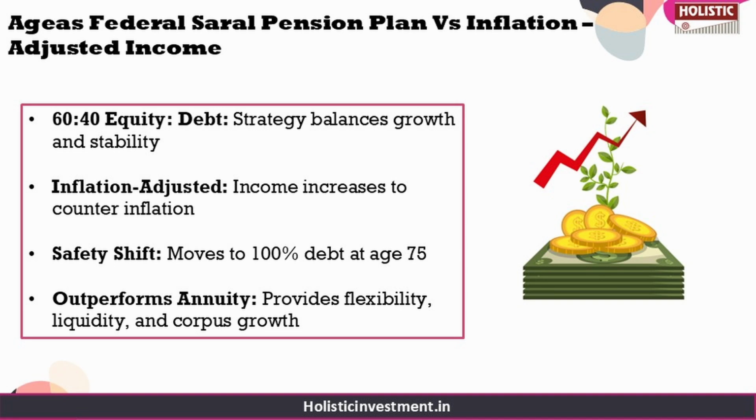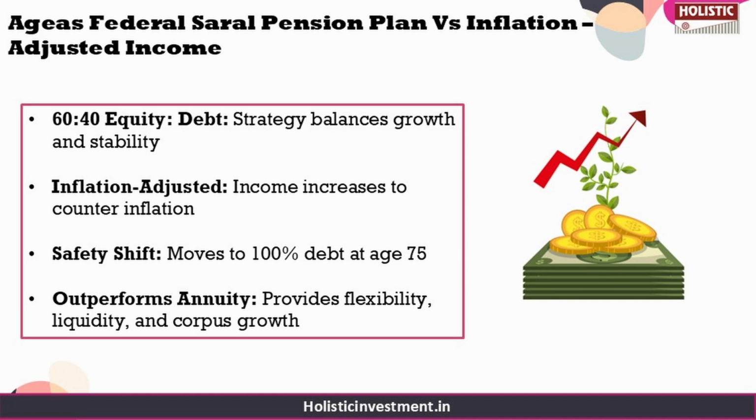And we are going to assume annual returns of 12% from equity and 6% from debt. Every 5 years, the debt portion is going to be replenished from the equity allocation, and withdrawals are going to be increased by 6% to offset inflation. The initial withdrawal amount is 53,640 rupees, matching the payout from the Ageas policy.